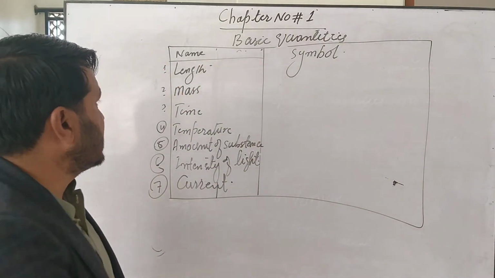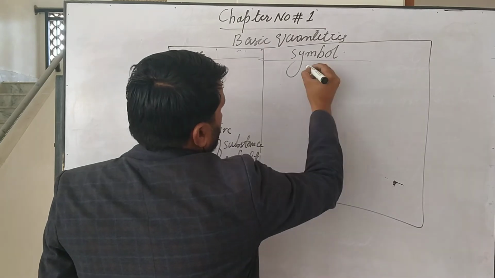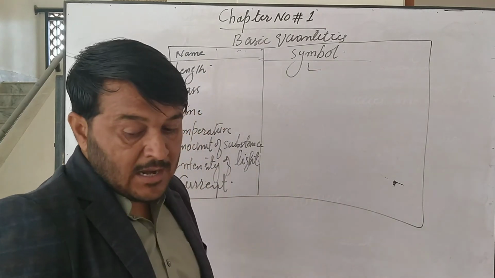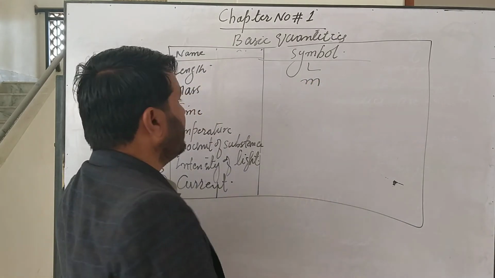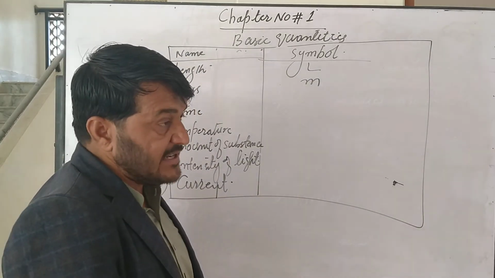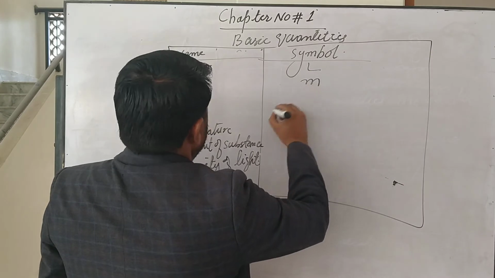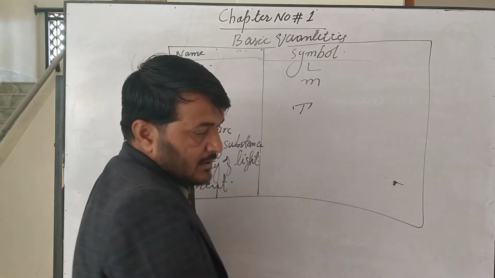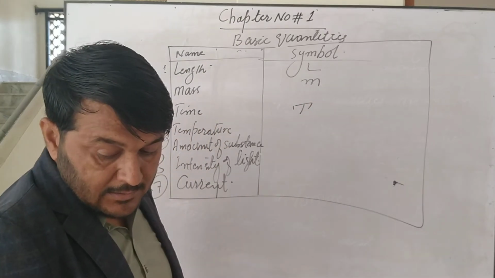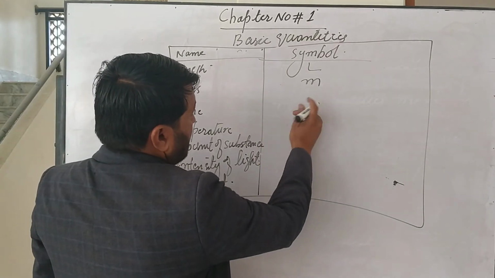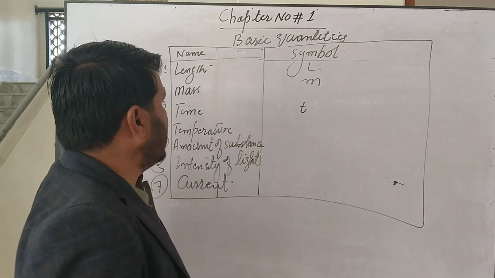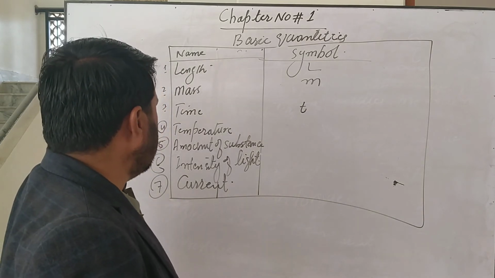What are the symbols? Length is denoted L and mass is denoted M. Time is denoted by a small t.